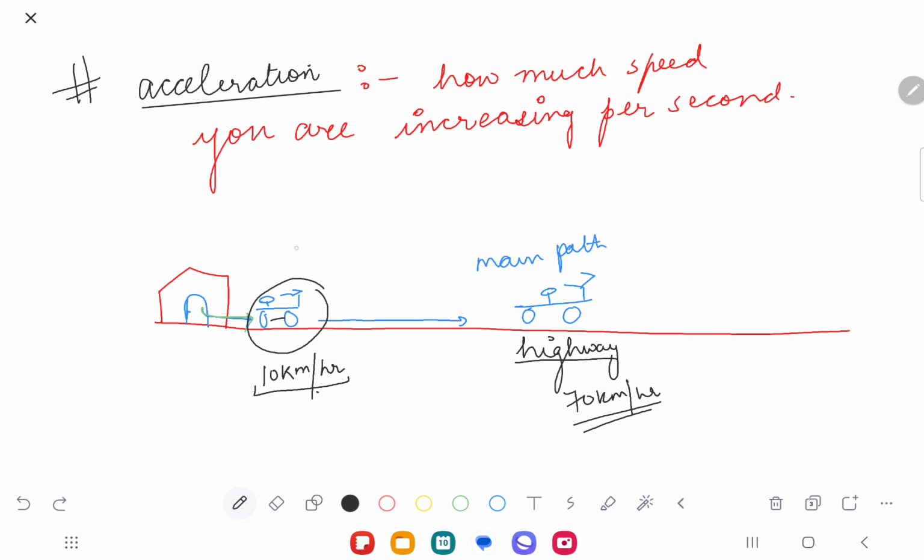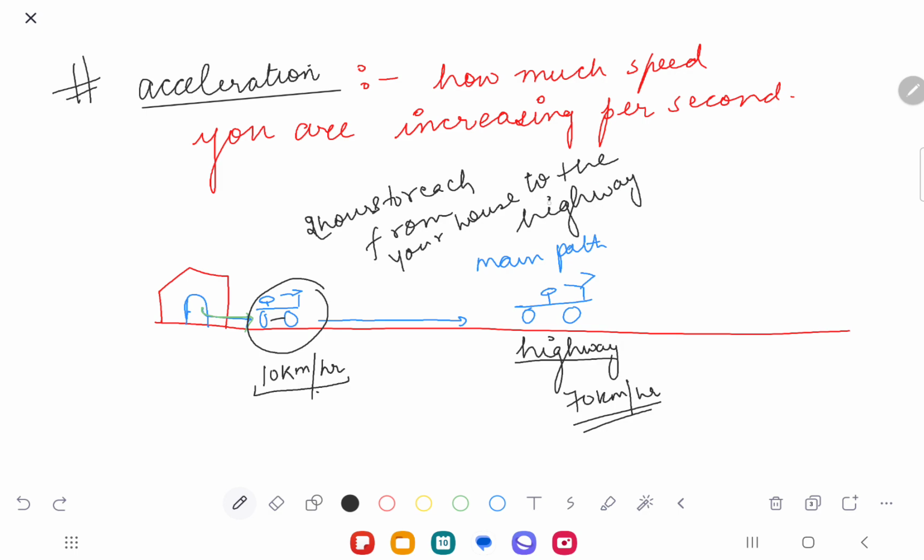And let's suppose it takes 2 hours to reach from your house to the highway. Are you understanding how much time it is taking? In 2 hours' time, you reach from your house to the highway.